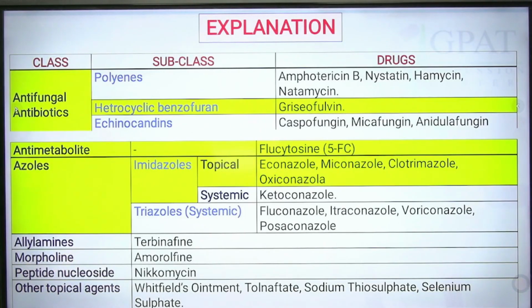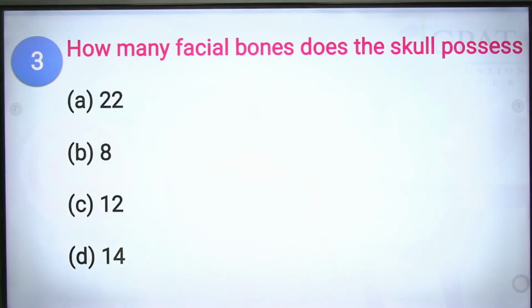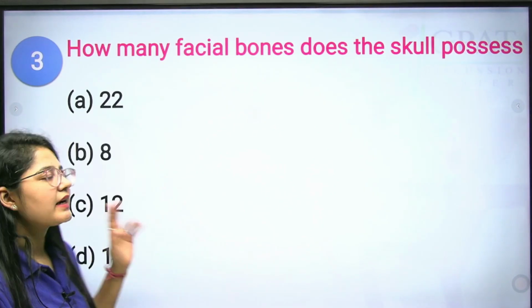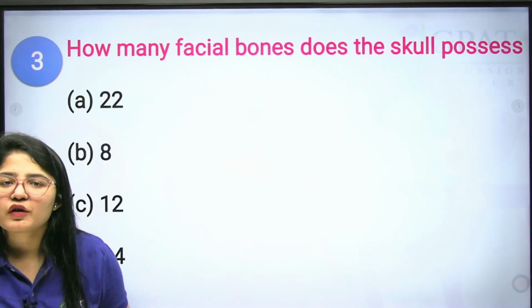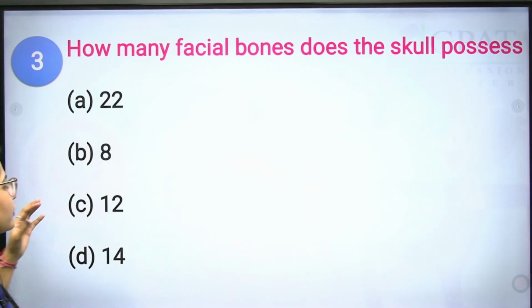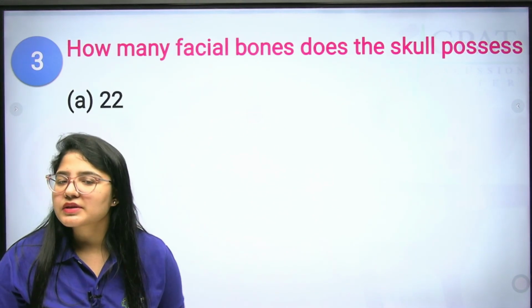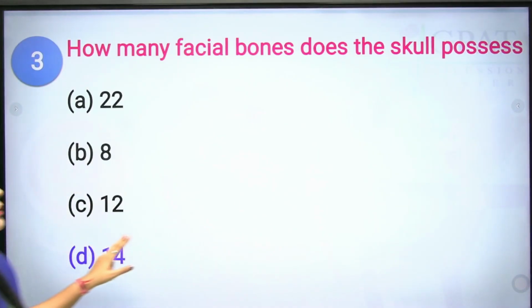Next is question number 3. How many facial bones does the skull possess? The skull contains two things. One is the cranium, which has 8 bones. Another is the facial bones, which has a total of 14 bones. Okay, so facial bones has 14 bones.